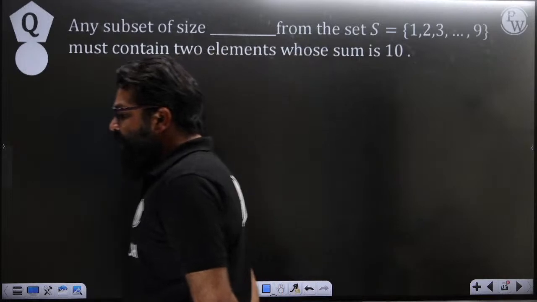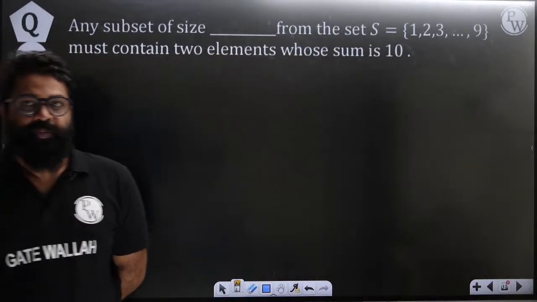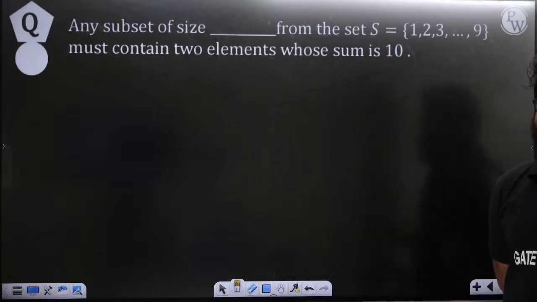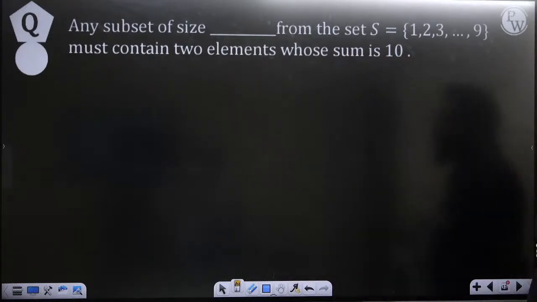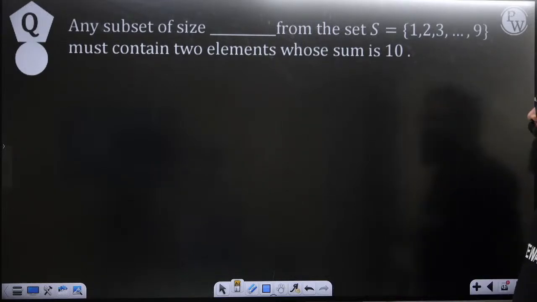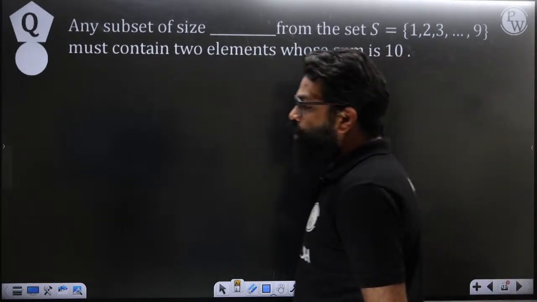Okay, this is a NAT type of question and it is based on the pigeonhole principle. What should be the minimum size of a subset from the set 1 to 9 that must contain 2 elements whose sum is 10?